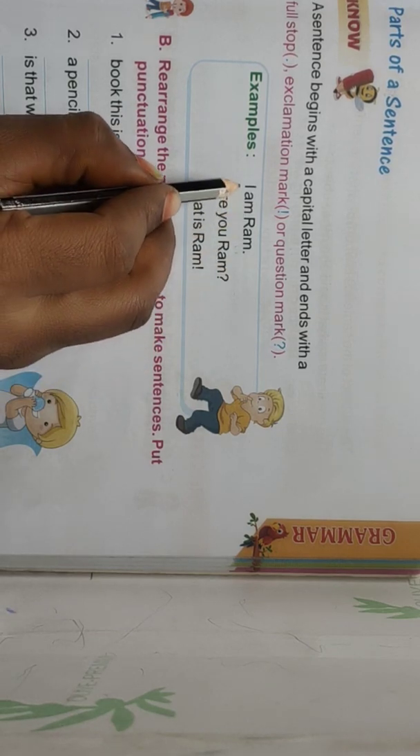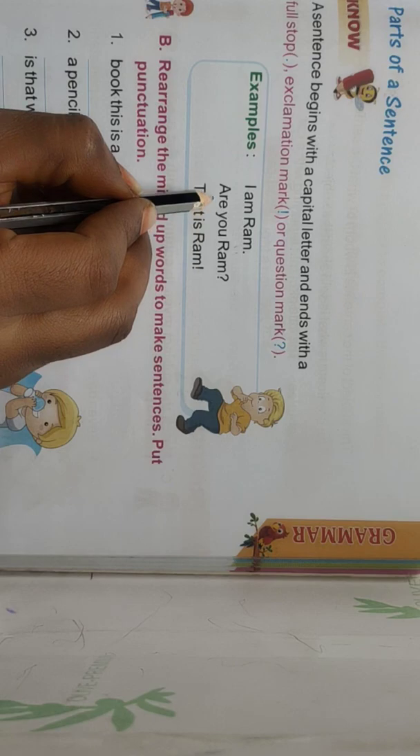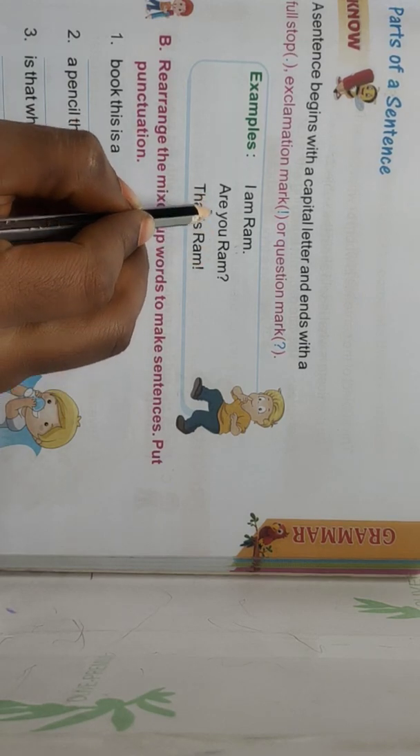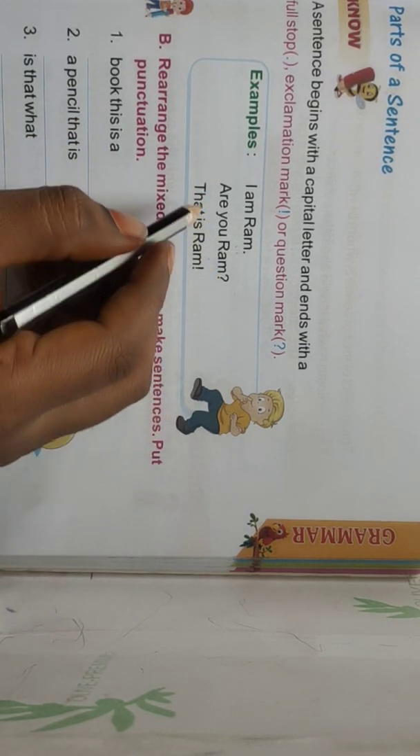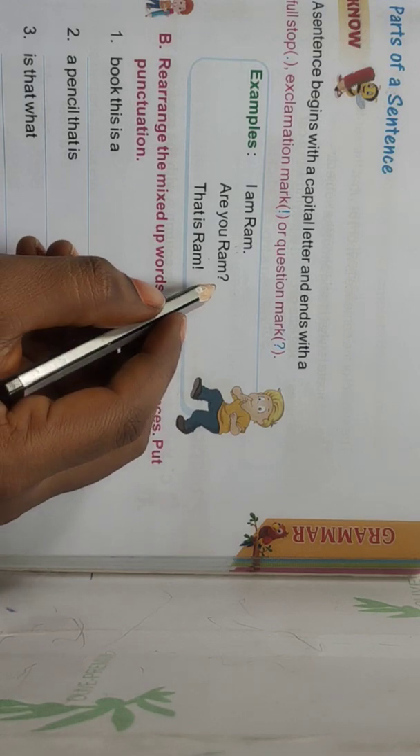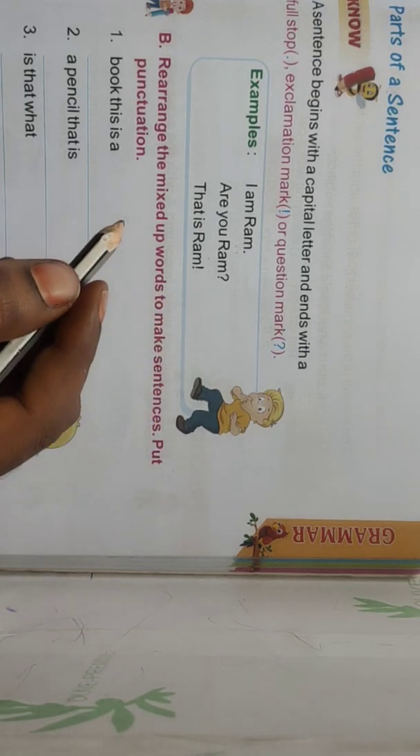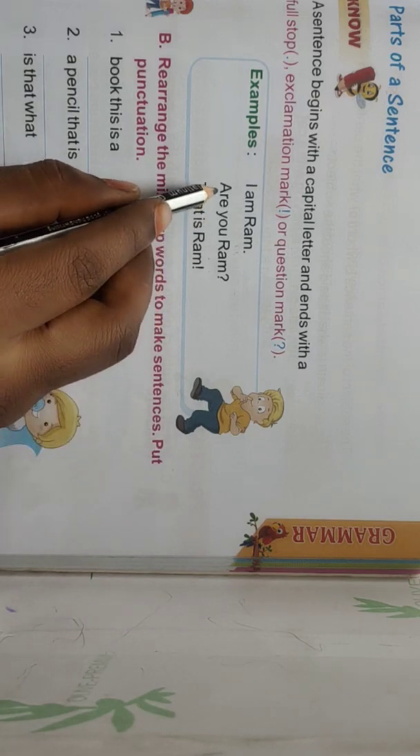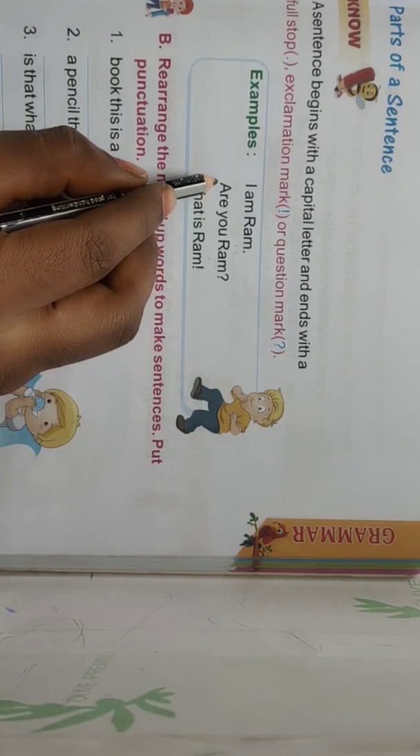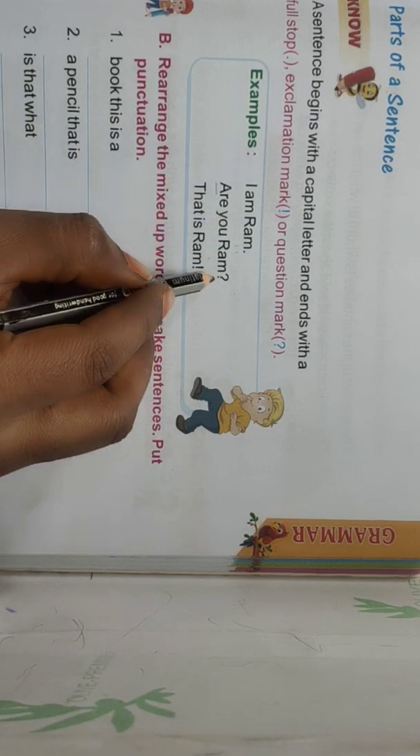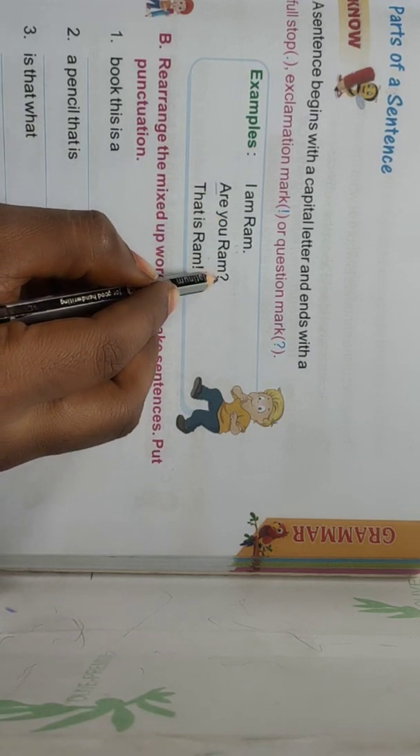See, one more example. Are you Ram? I am asking a question. If you are Ram, you have to say yes. If you are not Ram, you just say no. See, this sentence starts with a capital letter and ends with a question mark.